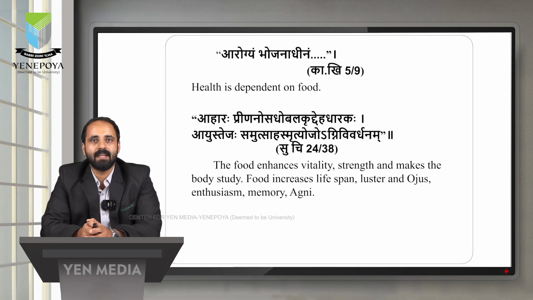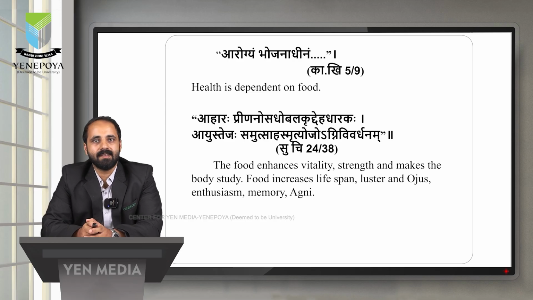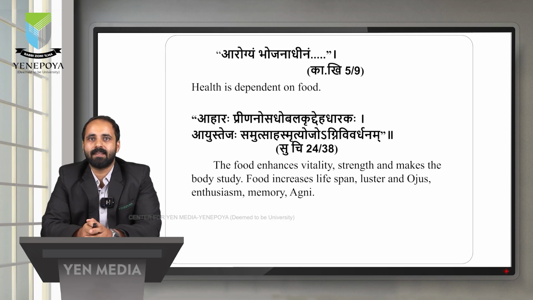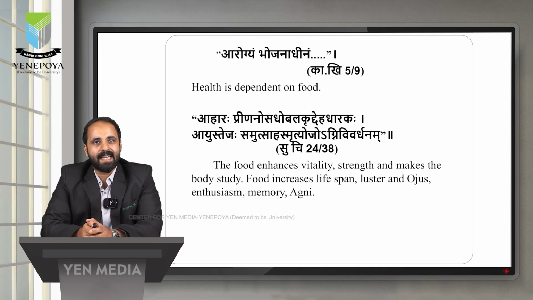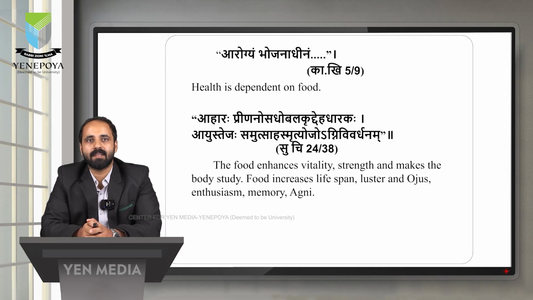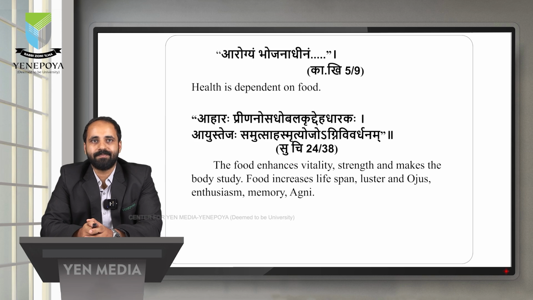Smriddhi, it will increase the memory. Next, Oja means ojas. It will increase the ojas. Agni Vivarthanam in the sense it will increase the digestive fire. So, Ahara Prinano Sathyo Balagrit Deha Dharagaha Ayu Tejaha Samutsaha Smriddhi Ojo Agni Vivardhanam. These are the importance of Ahara.